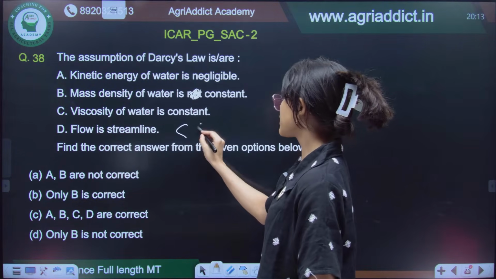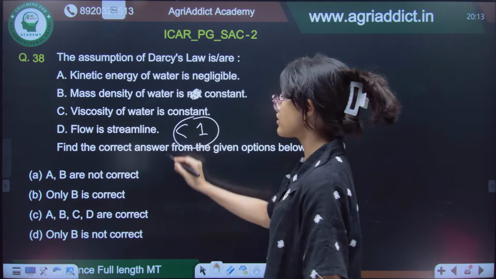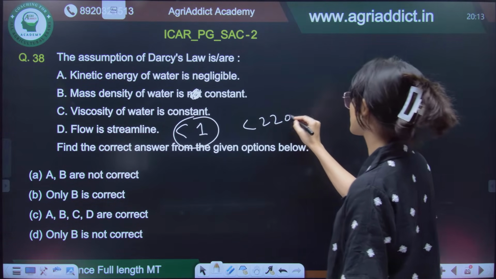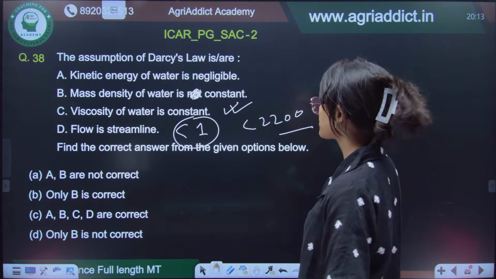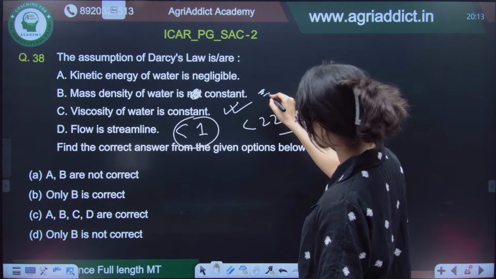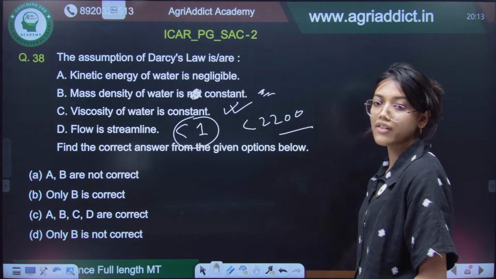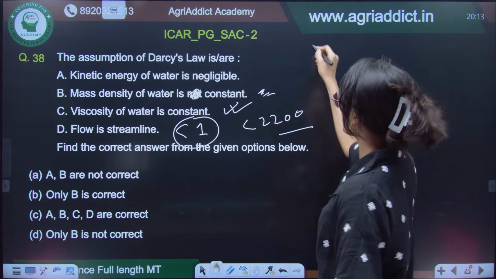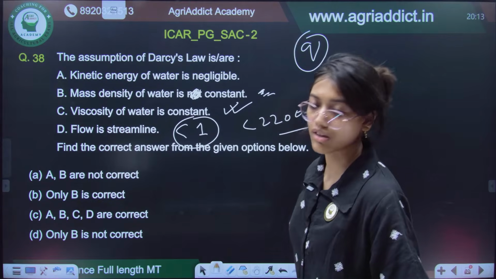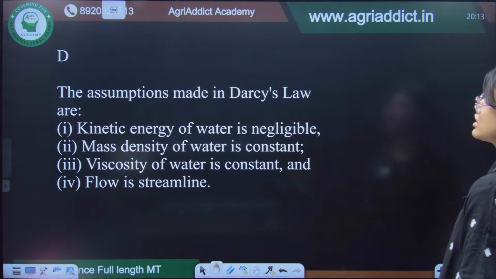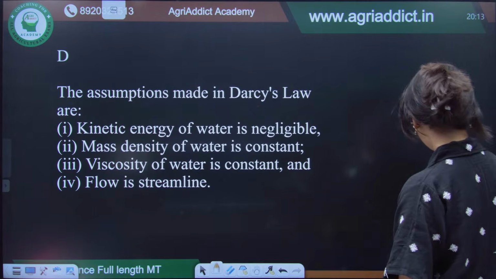Flow is streamlined means the Reynolds number must be less than 1 for soil and must be less than 2200 for a narrow tube. Viscosity of water is constant, and the mass density should also be constant, so that you can have a particular flux of water, and if this Q is variable, then Darcy's law is not applicable. Okay. So, D is correct.